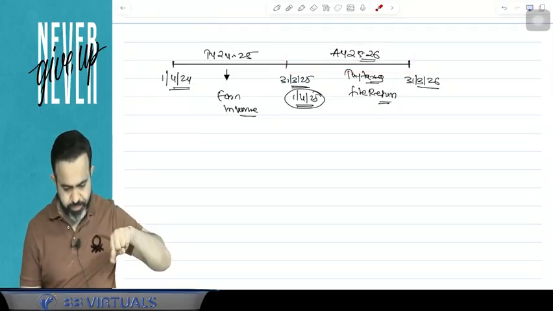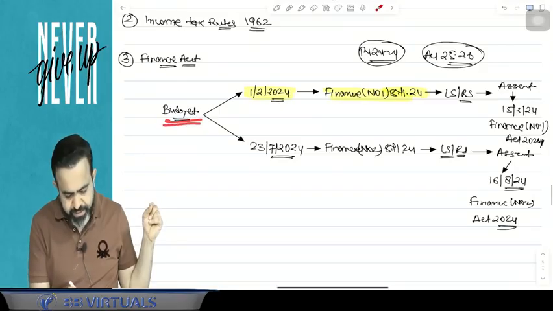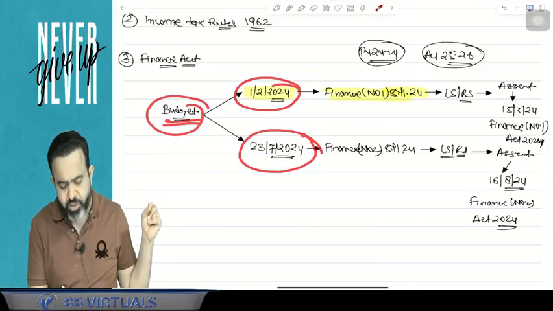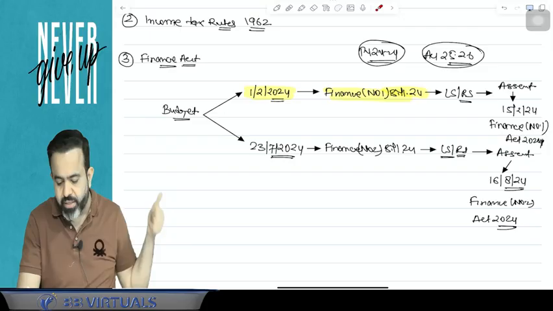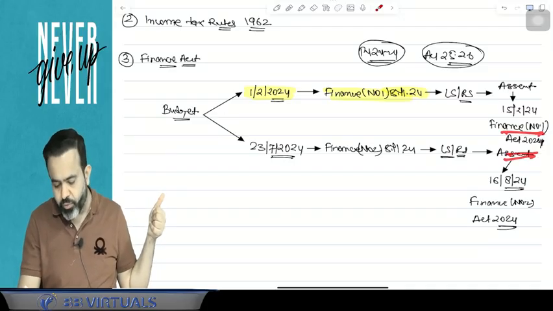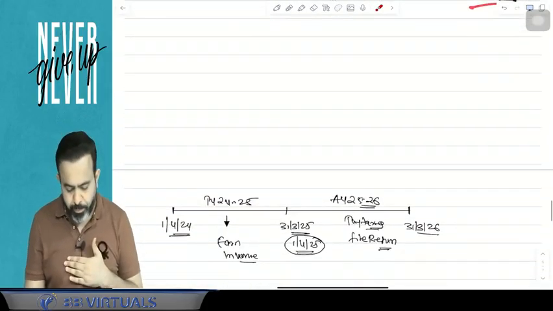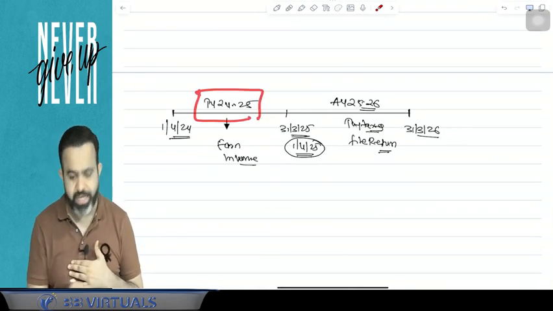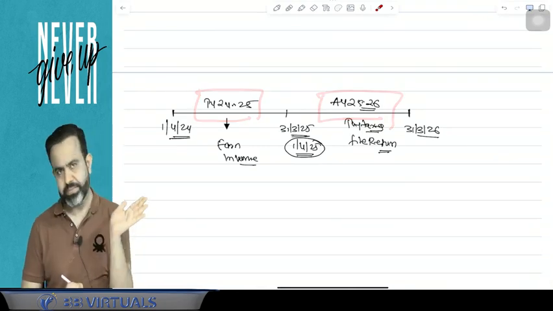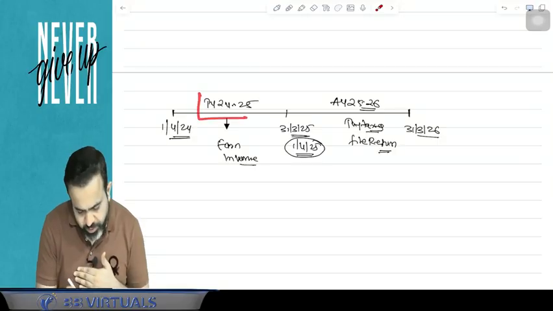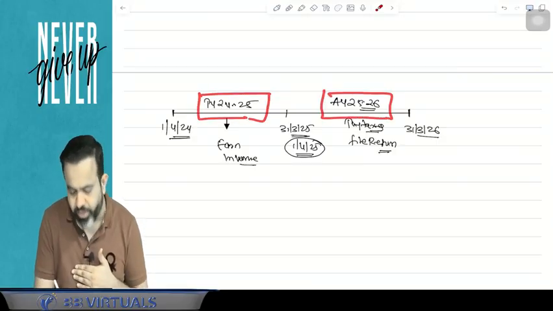The budget presented by Nirmala Sitharaman in the month of February, and in the month of July, became the Finance Act 2024. This is applicable for the previous year 24-25 and assessment year 25-26.